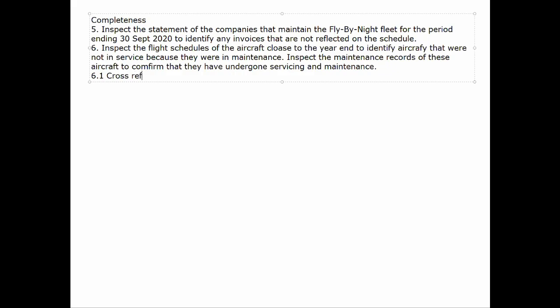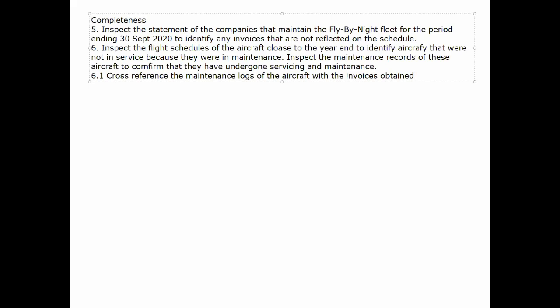Okay, so remember, with completeness, the direction is important. With completeness, we need to go from the flow, or from the source, into the records. Remember when we did the inventory cycle, we said we must go from the flow to the records for completeness, and for existence, from the accounting records to the flow. In the same way, we're going to go from the aircraft to the maintenance account here.